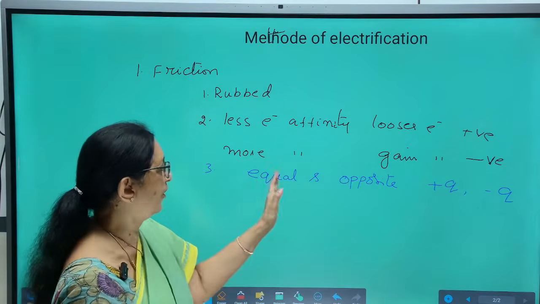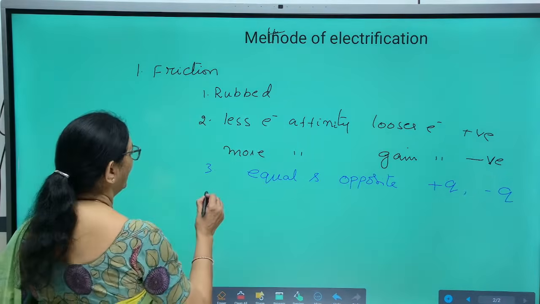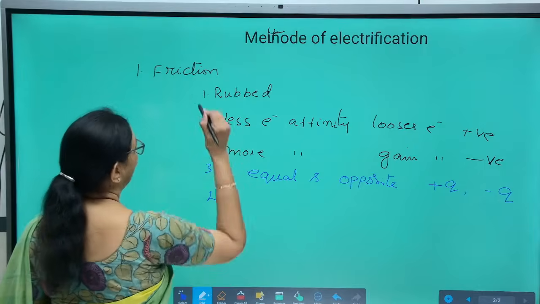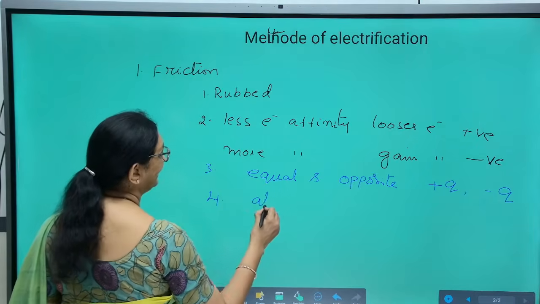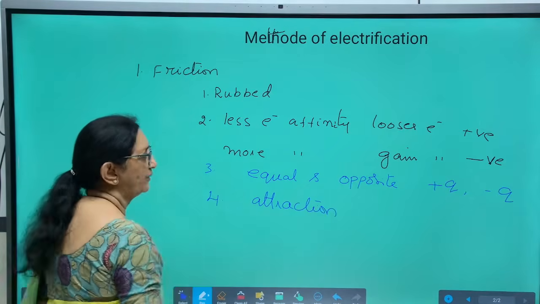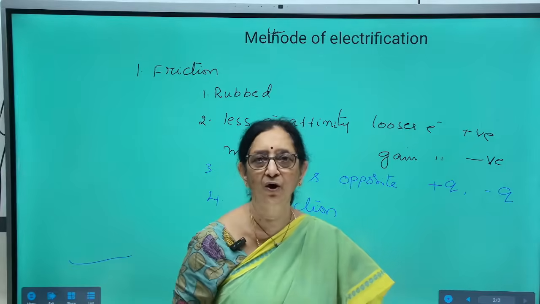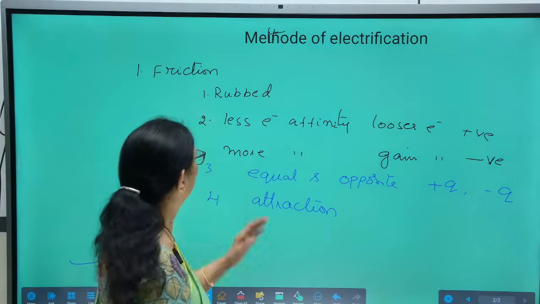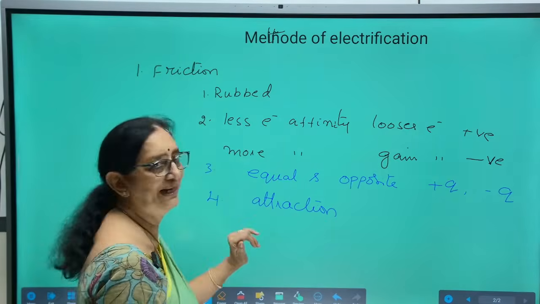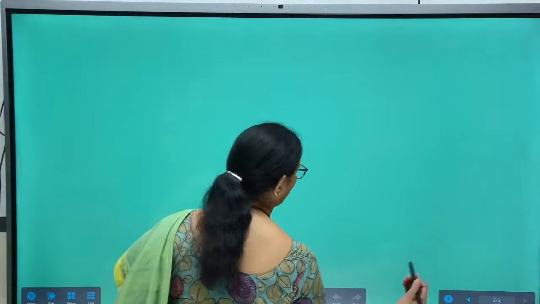So, the two objects acquire equal and opposite charges. Very obviously, friction precedes attraction, because unlike charges always attract each other. That is the first method of electrification, friction.